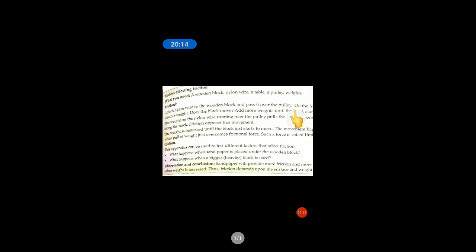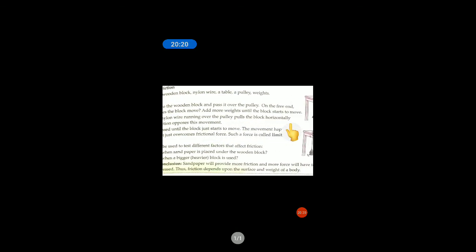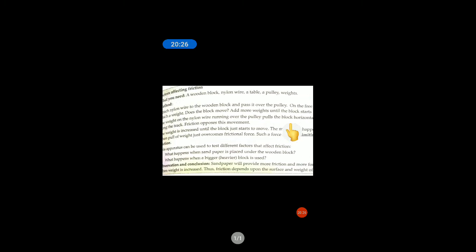The weight on the nylon wire running over the pulley pulls the block horizontally along the track, and friction will oppose this movement. The weight is increased until the block just starts to move. The movement happens when the pull of the weight just overcomes the frictional force. Such a force is called limiting friction. So this apparatus can be used to test different factors that affect friction.